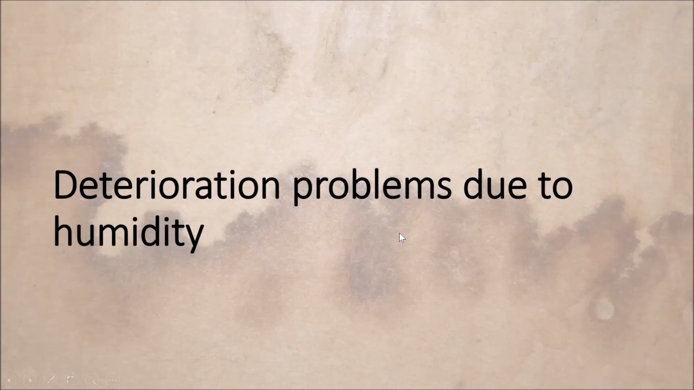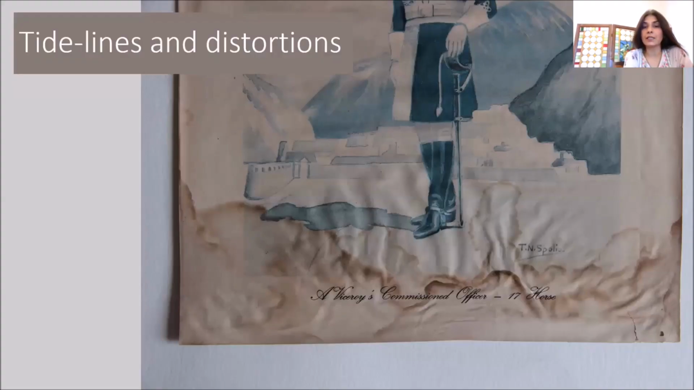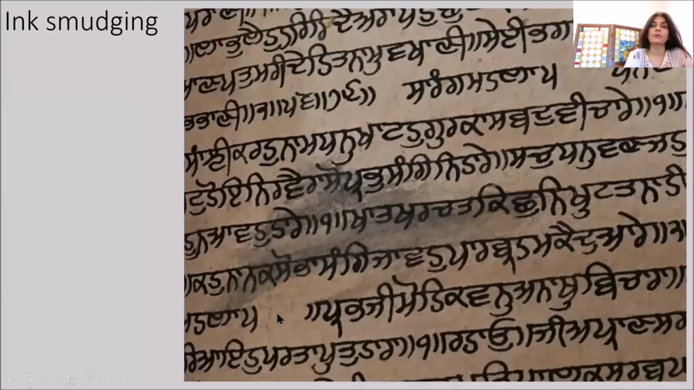Now, the second topic that we'll be covering today is deterioration problems due to humidity. First and the most common one is tide lines and distortions. You can see both these things in this particular picture. Second is ink smudging, paint smudging also, watercolor paints can be damaged, and mold growth.